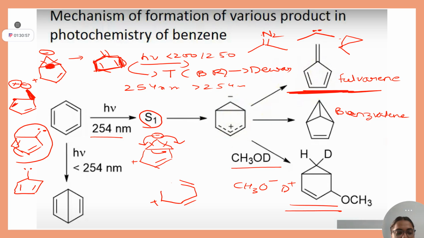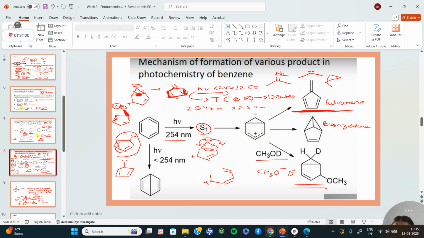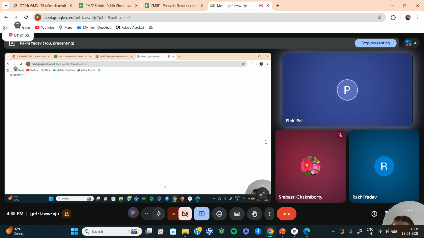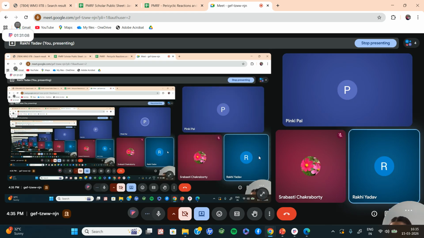Pinky and Shrabashri, can you hear me? Yes, ma'am, I'm hearing. I'm trying to do that, because no other possibility is there instead of that carbene formation. Okay, I will read about this more and will come to you in next class. In next class, if I forgot, please remind me first this fullerene, that last question. That intermediate is correct. You have to think from that intermediate.